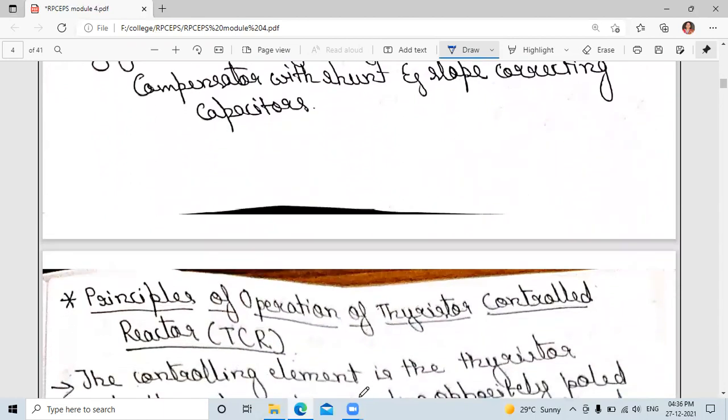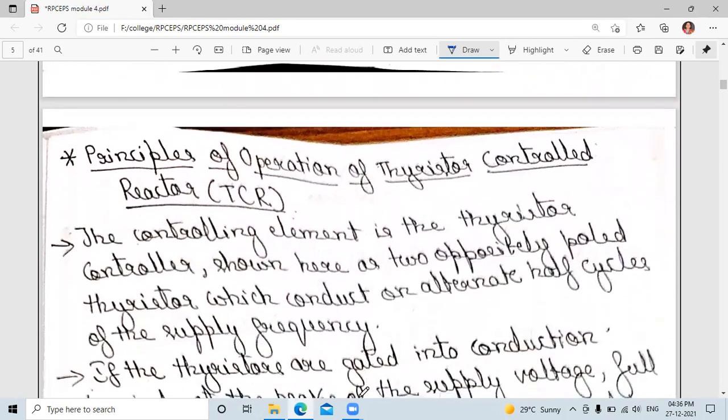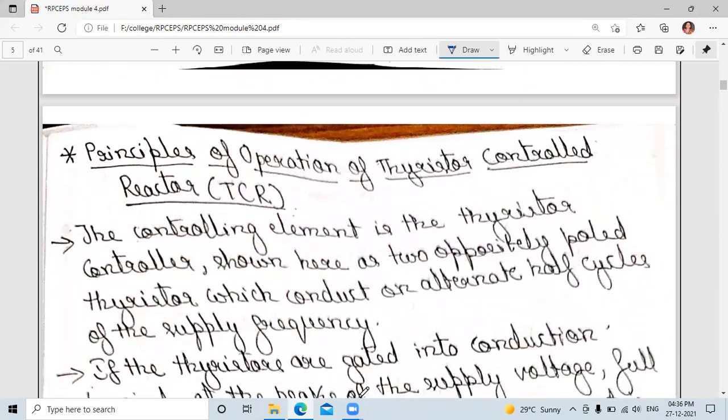The main topic we should discuss is the principle of operation of the thyristor controlled reactor. In the heading itself it is there: thyristor controlled reactor. That means the controlling element is what? Thyristor. Here we are using two thyristors which will conduct for alternate half cycles of the supply frequency. And here we are gating them, we give some input to that. It should conduct for this degree, for this cycle, and for this interval, like that.